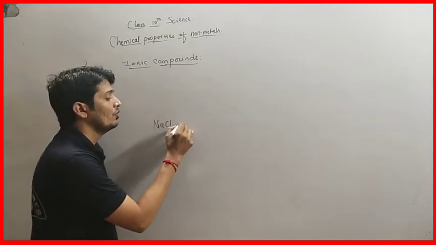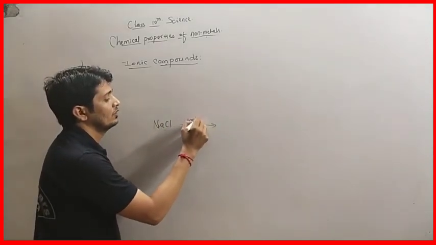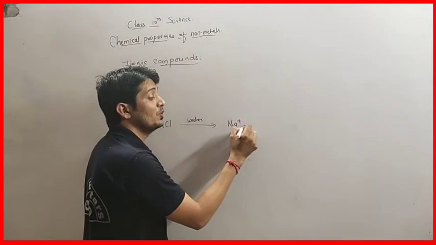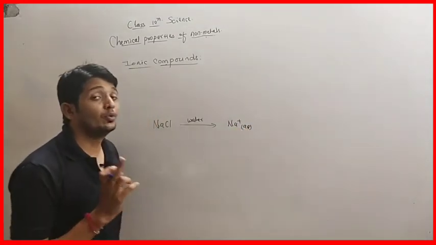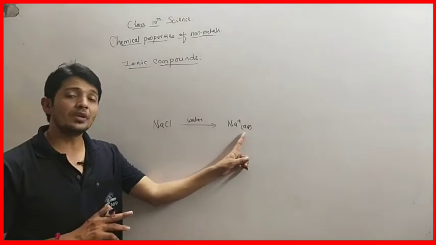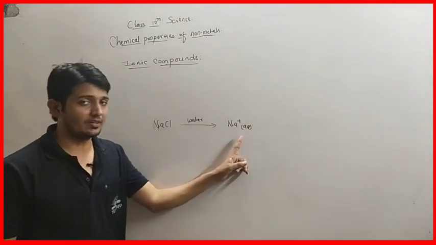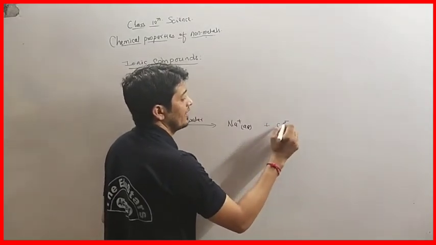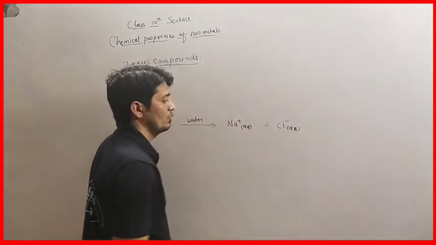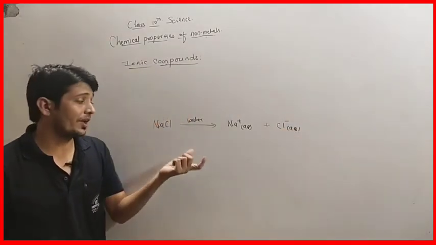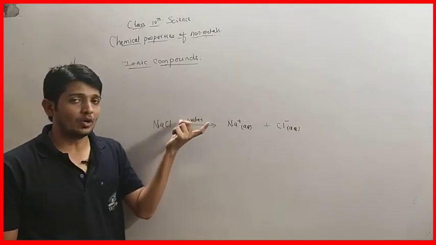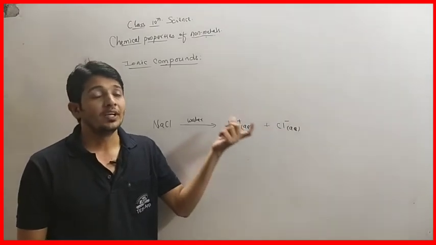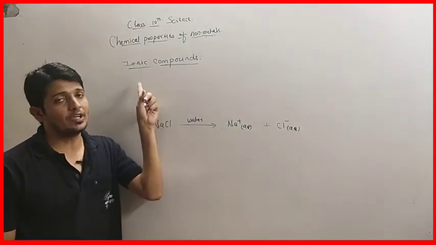So NaCl, when dissolved in water, breaks down to form Na positive ion, which is in water. That means we have to write aqueous here. AQ represents aqueous, the abbreviation of aqua. Aqua means water. And Cl negative ion is also formed, again in water, that's why we write aqueous also. So sodium chloride, when dissolved in water, breaks down into sodium positive ion and chloride negative ion. That's why sodium chloride is called an ionic compound.